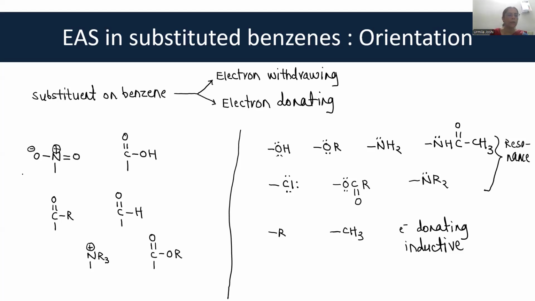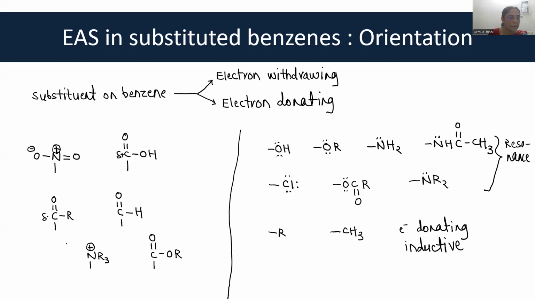As against that, look at these. All these structures are positively charged or partially positively charged atom which is attached to aromatic ring. If nitro is the substituent, nitrogen is positively charged. If carboxylic acid is the substituent, then this carbonyl carbon is partially positively charged.